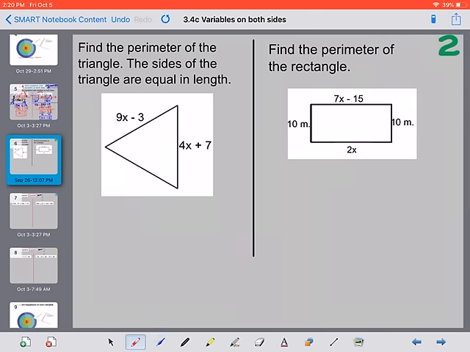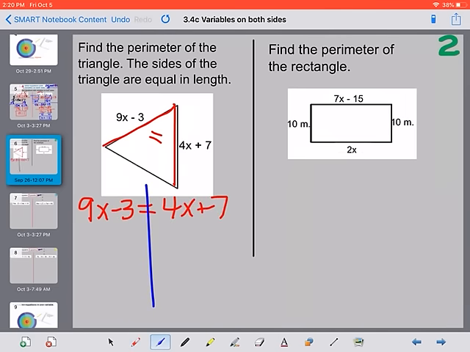It says find the perimeter of the triangle. The sides of the triangle are equal in length. We call this an equilateral triangle then. So if this side is the same length as this side, that means they are equal to each other. So I'm just going to write them out. 9x minus 3 is really equal to 4x plus 7. So we can figure out what is x.